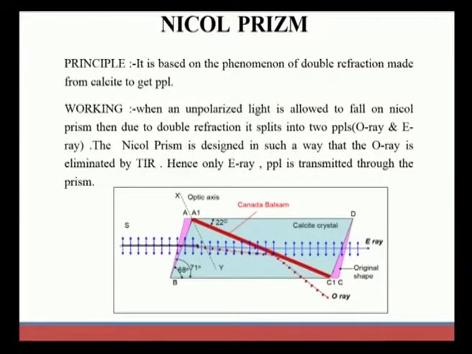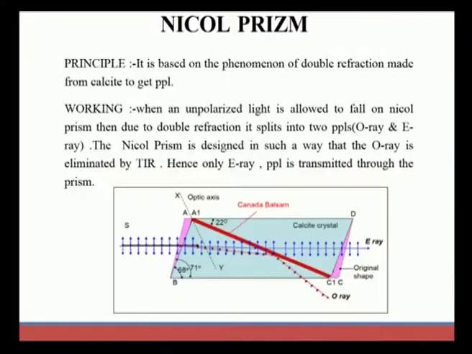So, next we are going to study about the Nicol prism. Using the Nicol prism also we are able to produce PPL. So, how are we going to produce PPL with the help of the Nicol prism? It is based on the phenomenon of double refraction only. What we studied in double refraction, based on that only the Nicol prism is produced.